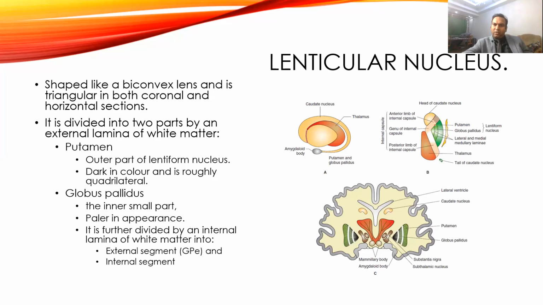If you see the lateral view, then you will see a triangular structure, and it is divided into two parts: putamen and globus pallidus. Putamen forms the outer part of the lenticular nucleus, and it is usually dark in color and roughly quadrilateral in structure, while globus pallidus is the inner part, a smaller part, and a little bit more pale as compared to putamen. And this globus pallidus is again divided into two sections, the external segment and the internal segment.